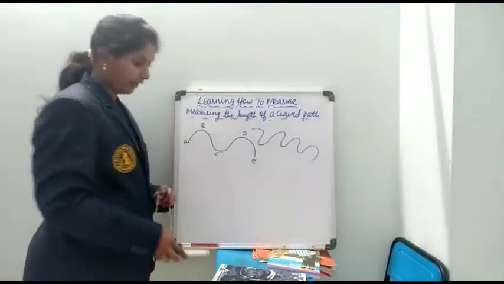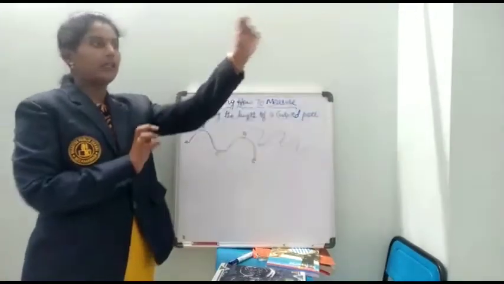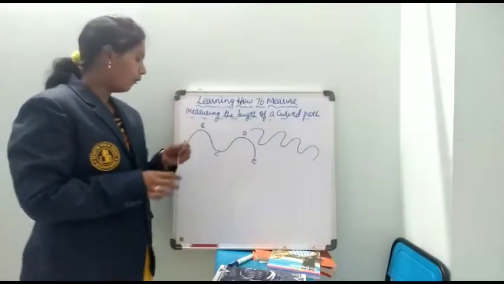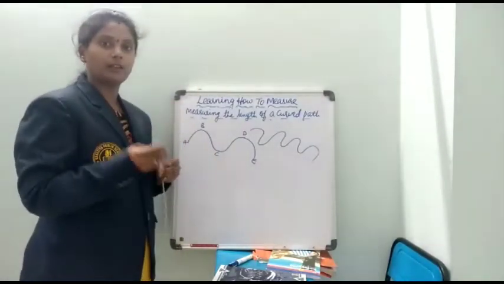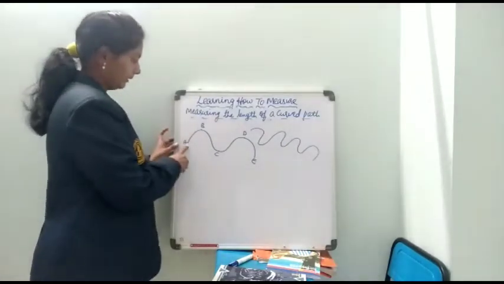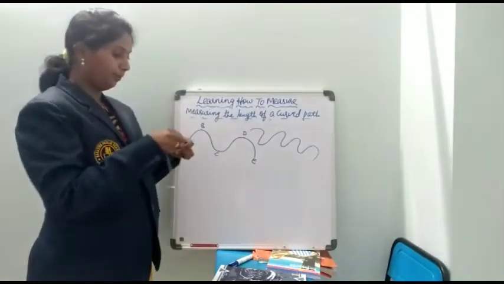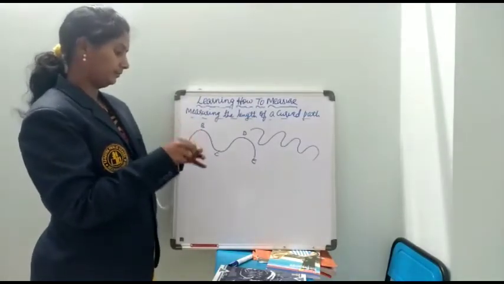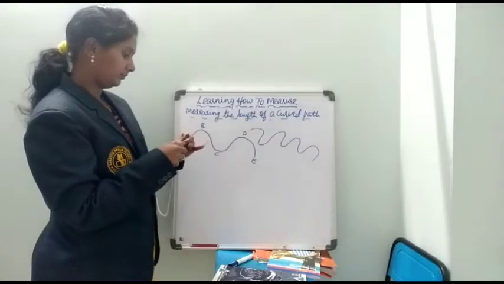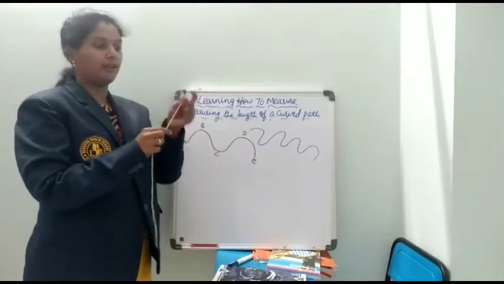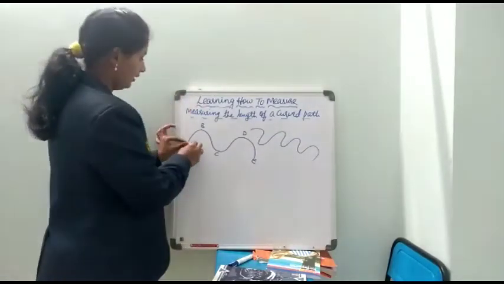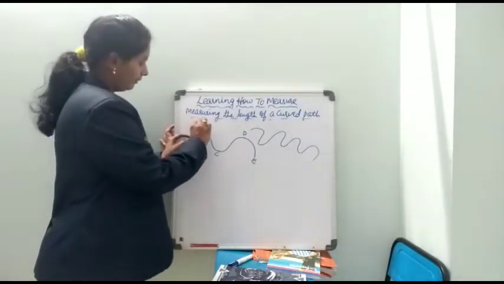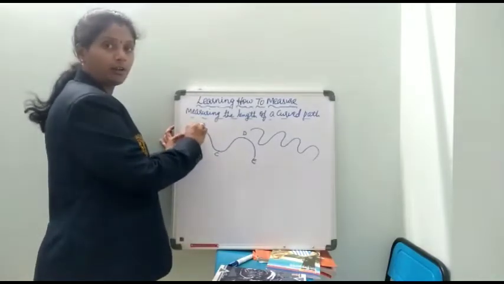For that we need to take a thread. This is a thread which I am using for the measurement of a curved path. So what do we have to do? We have to fix the thread to point A. We have to put one knot. This is one knot. Make one knot here and place it on A. It should be not tight and not loose.